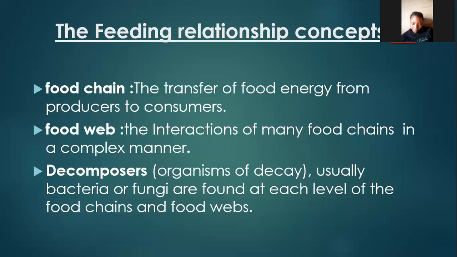We have also decomposers. Decomposers can also harness the energy, which is obtained from the consumers. Another name for decomposers is organisms of decay. Usually they are bacteria and fungi, and they are found at each level of the food chain. So for each food chain you come up with, make sure that in that food chain, it will come to extinction and they are what we call decomposers.